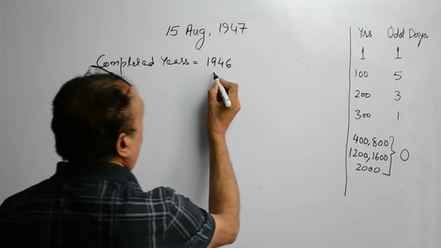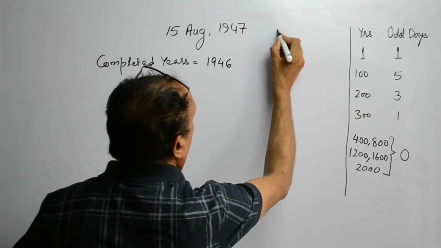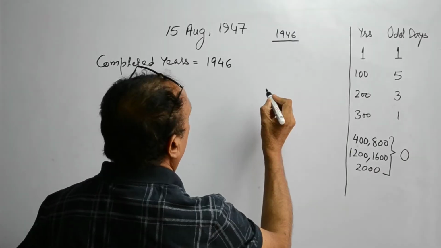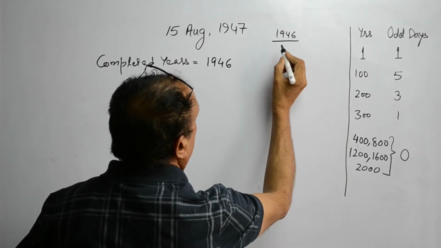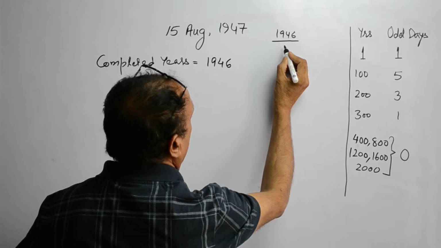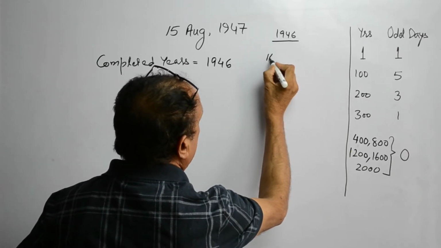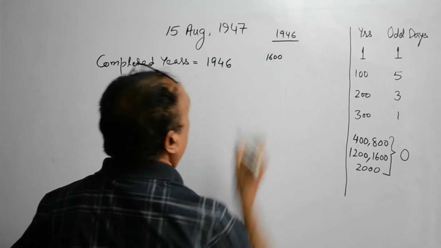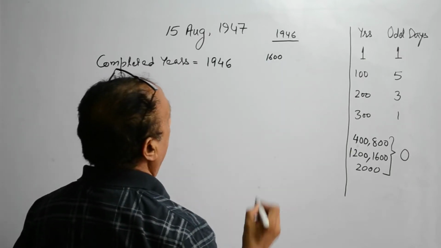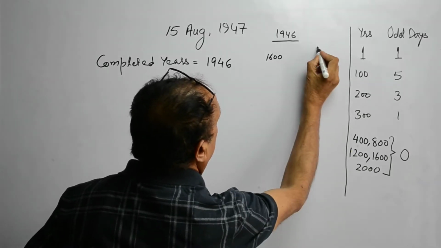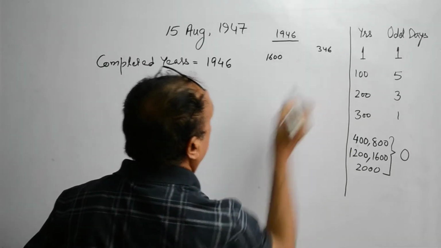Out of these completed years, we are going to take out the years which are divisible by 400. Out of this, 1600 years are divisible by 400. So we are left with now 346 years.